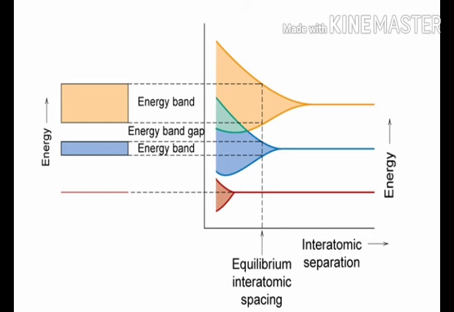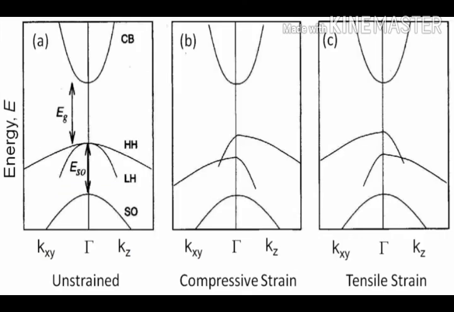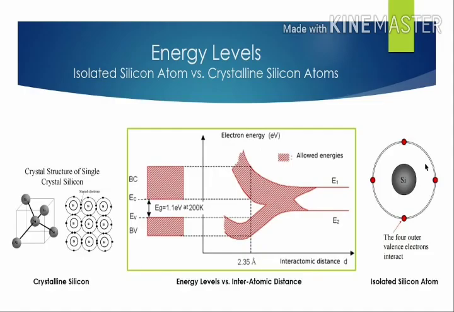At the temperature of absolute zero, the electrons occupy the lowest energy states, so that all states in the lower band, that is the valence band, will be full, and all the states in the upper band, the conduction band, will be empty. The bottom of the conduction band is called EC, and the top of the valence band is called EV. The band gap energy Eg between the bottom of the conduction band and the top of the valence band, EC minus EV, is the width of the forbidden energy gap.